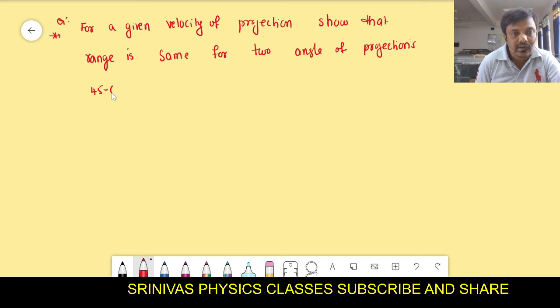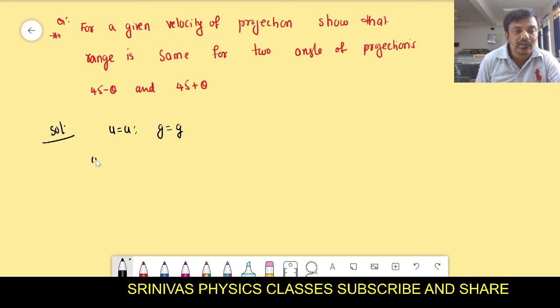(45 minus theta and 45 plus theta). For both of them, we have to show that the range is the same. For that, let us see. Here the velocity of projection we can consider as u, and acceleration due to gravity is g, right?